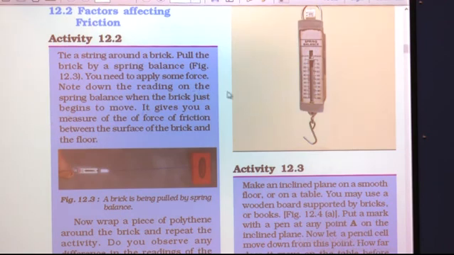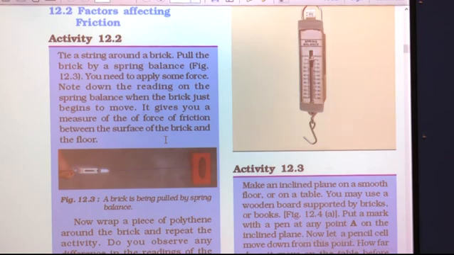Note down the reading on the spring balance when the brick just begins to move. Here on the spring balance, you can see in this figure also there are readings written. These readings show the weight. So, you have to find out the reading on the spring balance when the brick just begins to move. It gives you the measure of the force of friction between the surface of the brick and the floor. That reading helps you find out how much frictional force is acting between the surface of the brick and the floor.